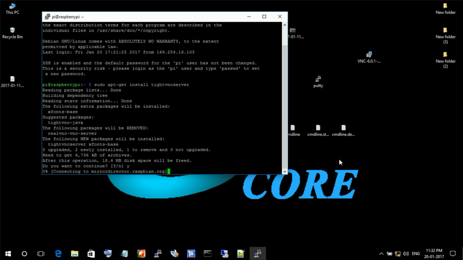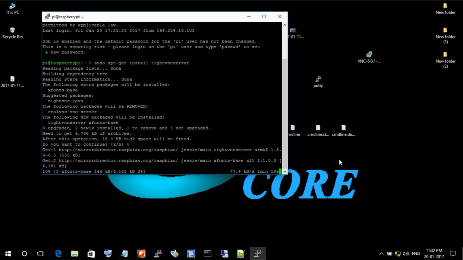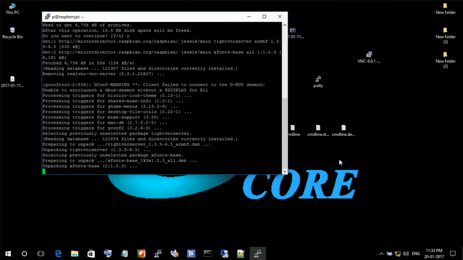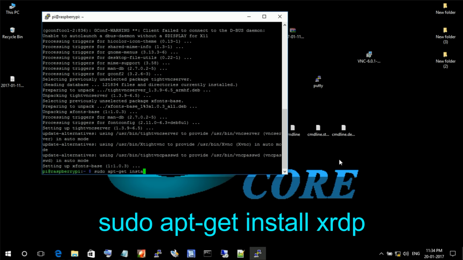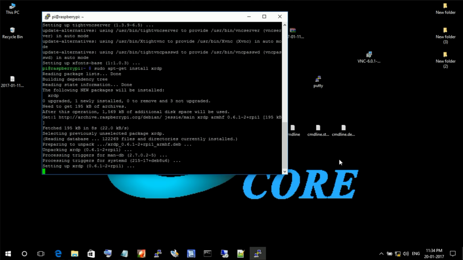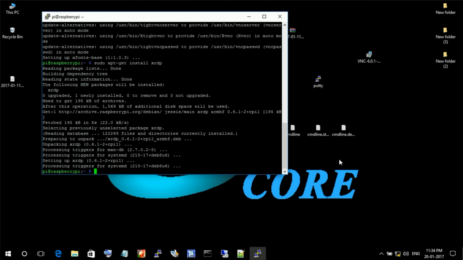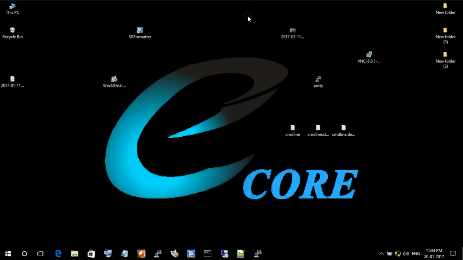Enter Y, press enter. Yes, it's done. Next type sudo apt-get install xrdp. Okay, it's done. Here I will show you two ways to access your Pi's desktop.